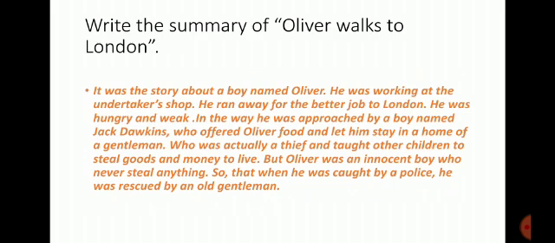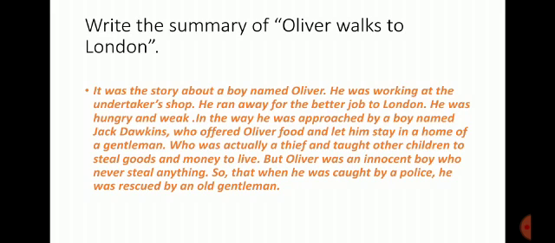Write the summary of Oliver Walks to London. It was the story about a boy named Oliver. He was working at an undertaker's shop. He ran away to London for a better job. He was hungry and weak. On the way, he was approached by a boy named Jack Dawkins, who offered Oliver food and let him stay in the home of a gentleman, who was actually a thief and taught other children to steal goods and money to live. But Oliver was an innocent boy who never stole anything.